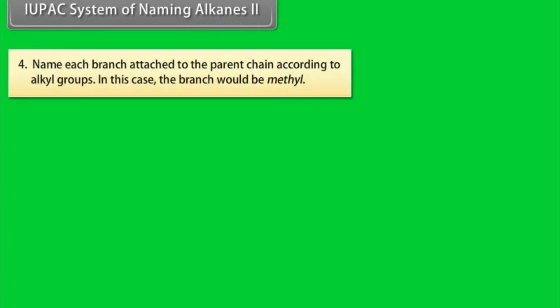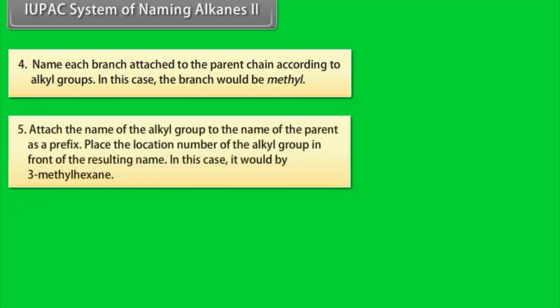IUPAC system of naming alkanes Part II. Number 4. Name each branch attached to the parent chain according to alkyl groups. In this case, the branch would be methyl. Number 5. Attach the name of the alkyl group to the name of the parent as a prefix. Place the location number of the alkyl group in front of the resulting name. In this case, it would be 3-methylhexane.